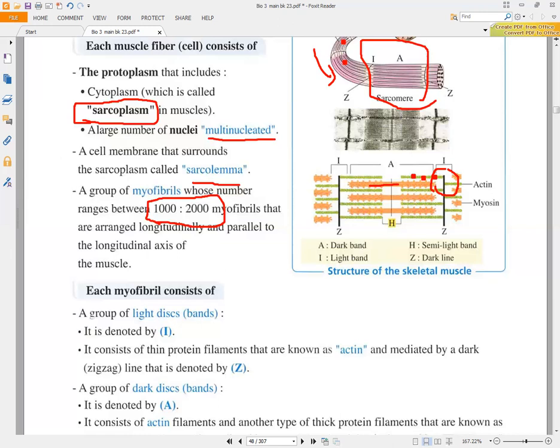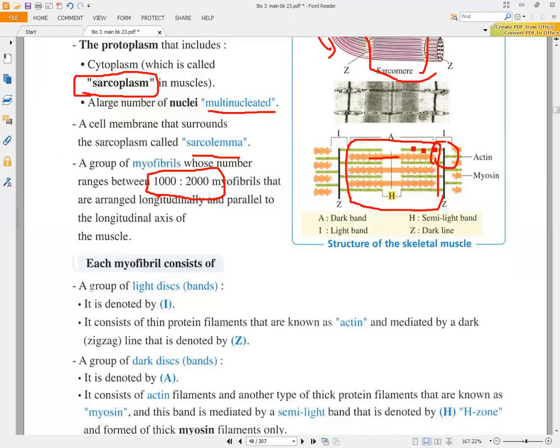After that, we will have here a region where the actin filament will meet the myosin filament. All this region is called the A region. What do we mean by A region? The A region is the dark band, okay? So we will have here two I bands. The I bands consist of only actin filament, and also we will have a dark band. These dark bands consist of actin filament and myosin filament.